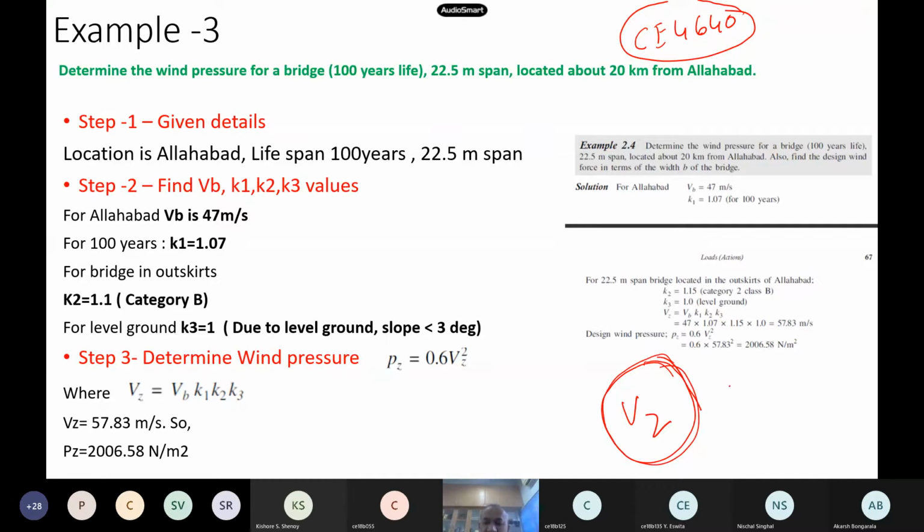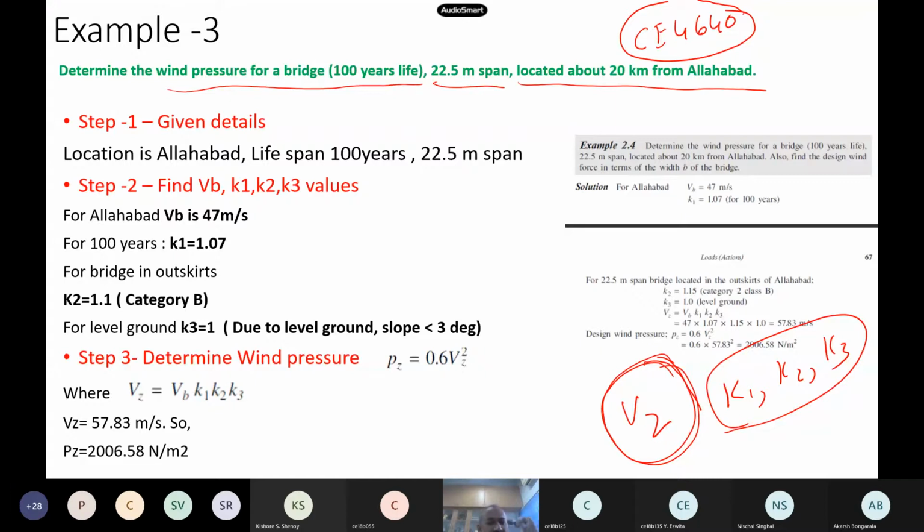So you should be able to calculate K1, K2, K3, say. If I can do this one, that is more or less sufficient for this course itself. Okay. So now you can see this is a typical problem which is available in Duggal's textbook also. If I have a bridge, say, a lifetime of a bridge is 100 years span they have given, and located about 20 kilometers from the Allahabad city, say.